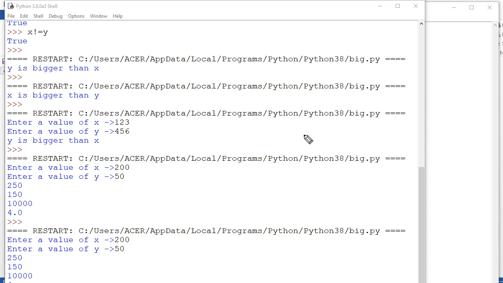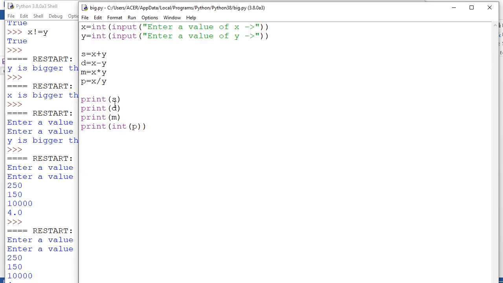Don't start playing too much with Python, it's difficult then. So slowly we are going to play with Python, okay? Now I am going to show you how to write in a more interactive way, so that a message comes, like the sum of x and y is this, and this is the value.